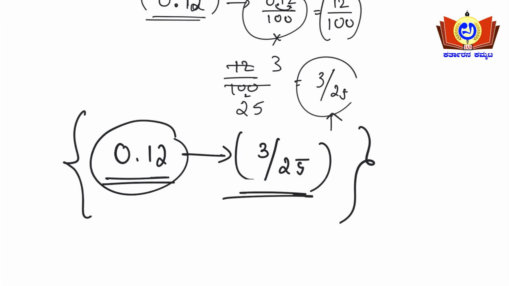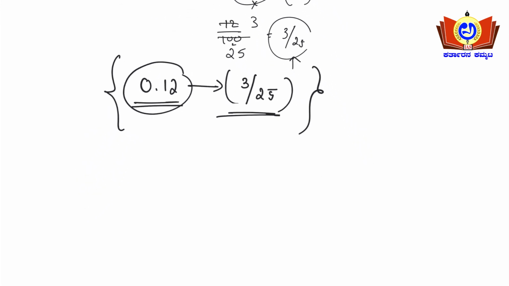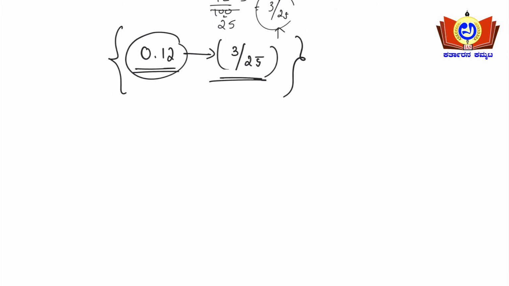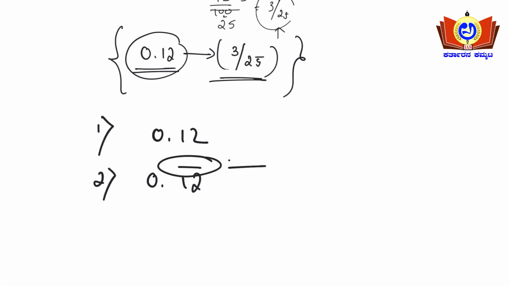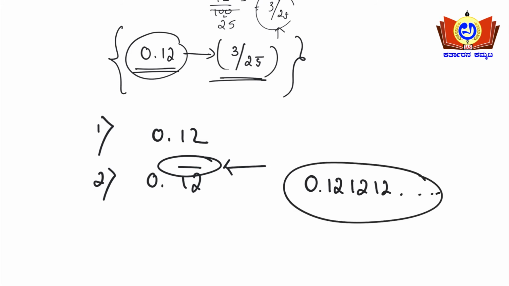So what different types of decimals will there be? See here, type 1 will be 0.12. Type 2 will be 0.12 bar. What is this bar representing here? It represents recurring digits. 0.12 bar is nothing but 0.12 12 12, it goes on. If a digit is recurring, then it is indicated with a bar here.